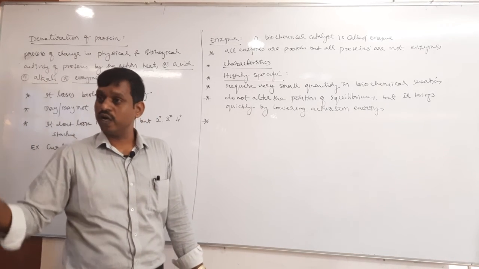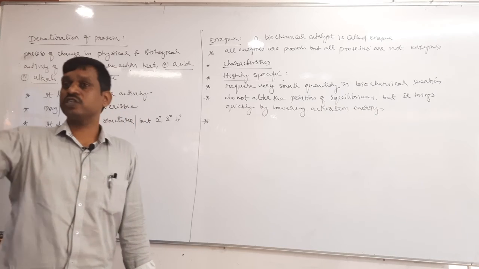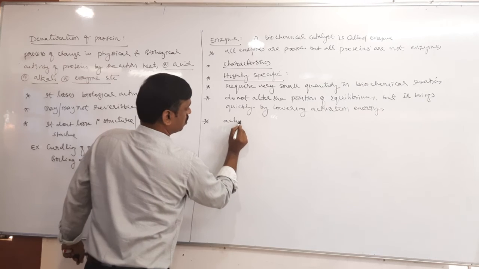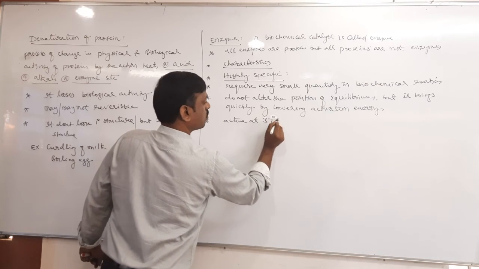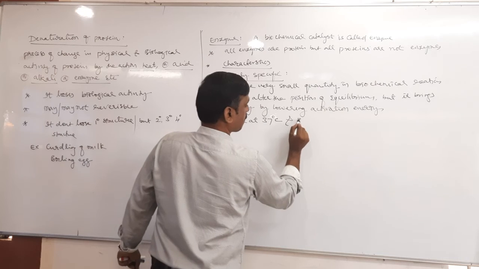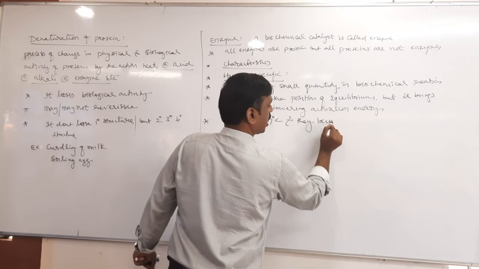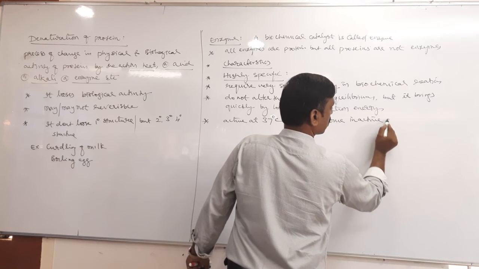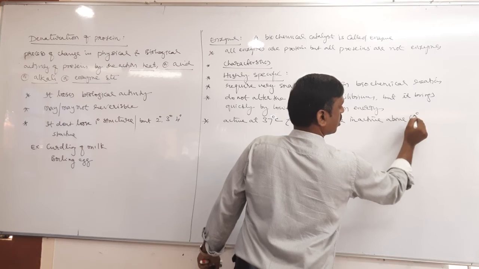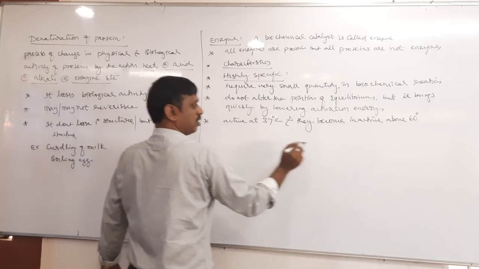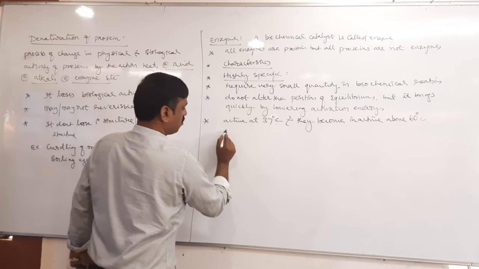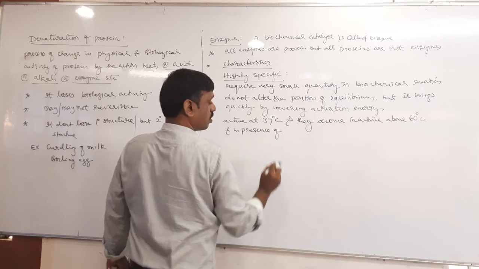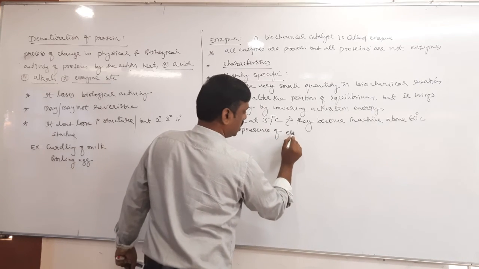Therefore, enzymes are active at 37 degrees Celsius and they become inactive above 60 degrees Celsius and in the presence of electrolytes.